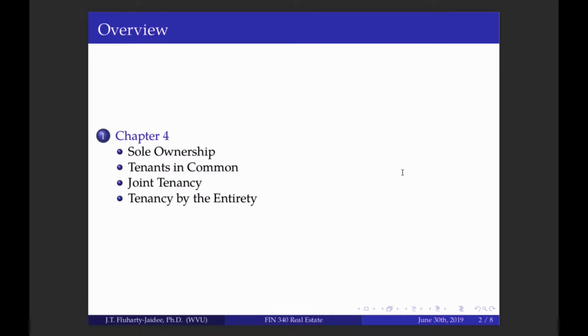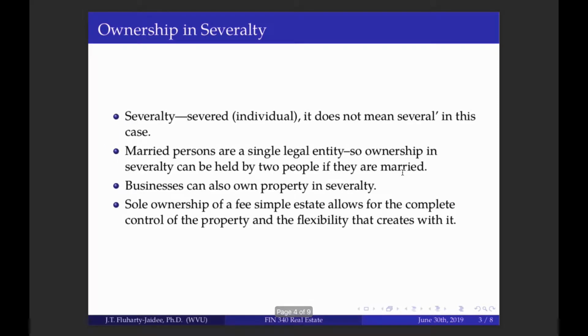So this chapter mainly deals with who owns what with respect to common and joint tenancy and tenancy by the entirety. So sole ownership, or ownership in severalty, means actually that they're severed. So they're not several owners, but severed owners, individual owners. These people are regarded as individual owners of the entity where they have full right in the entity, and they can sell that right in the entity.